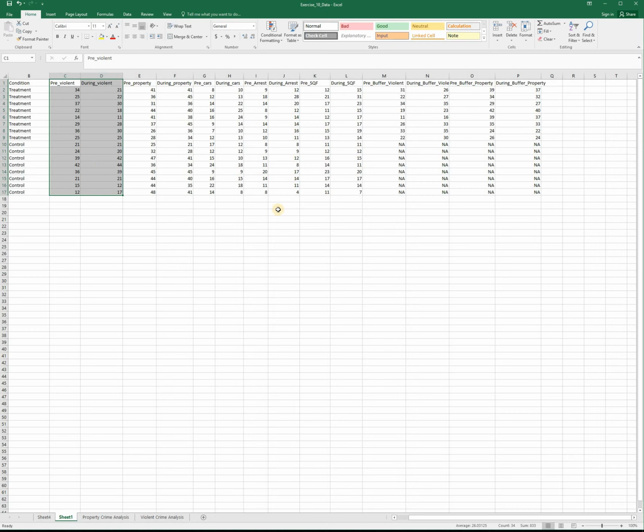But what we are going to do is look at the outputs, right? So we're going to look at what officers actually did during the intervention.